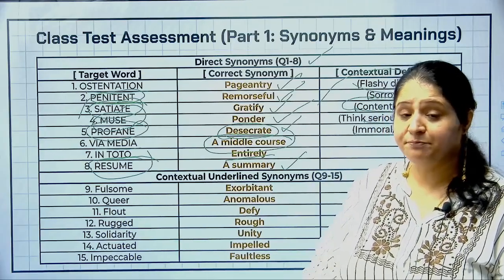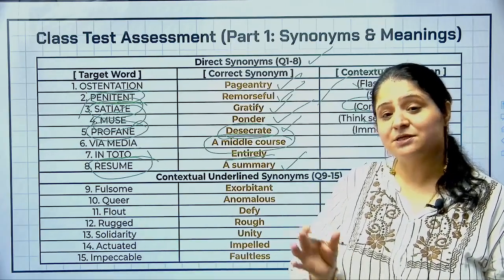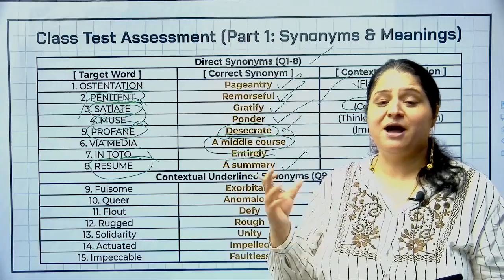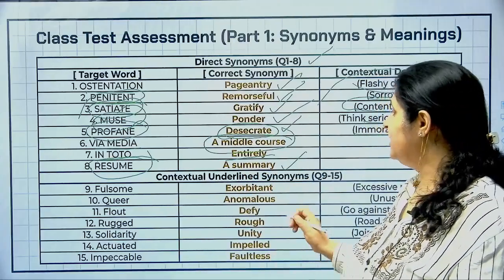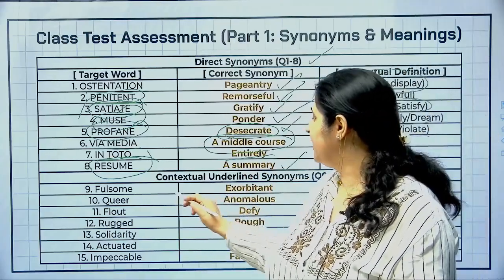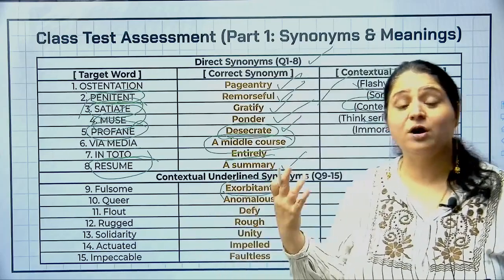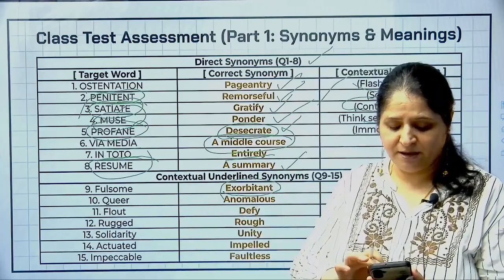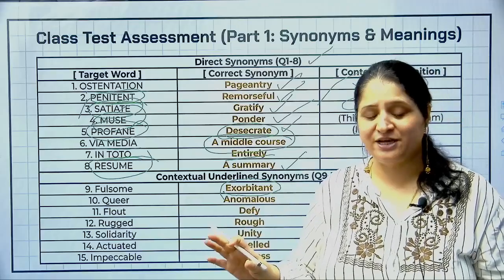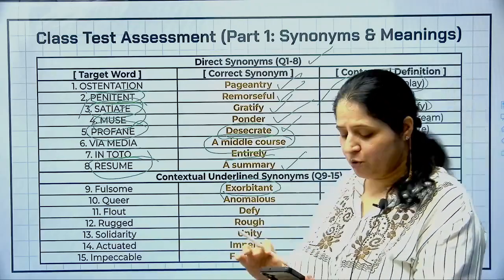At the fulsome praise, हमारे enemy पे पूरी तरह से praise करा गया उनको, so we were taken aback, we were surprised by this, right? So अब देखो fulsome का यहाँ पे क्या meaning होगा among the options? Exorbitant. Exorbitant मतलब बहुत ज्यादा, कुछ ज्यादा ही praise कर दी हमारे enemy की, that is why we were surprised by it, right? So next was cure.